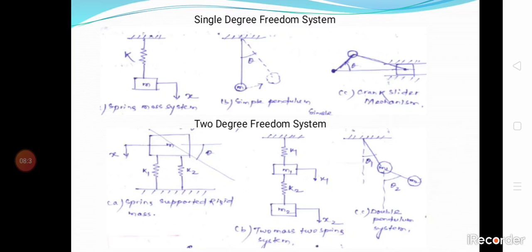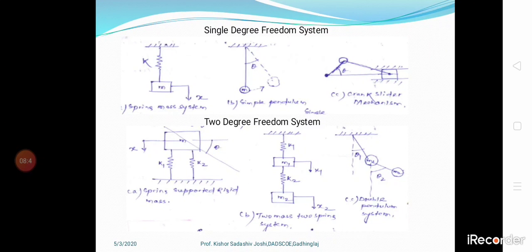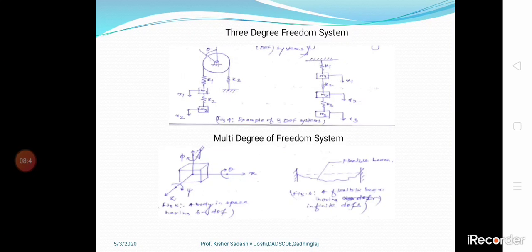Lastly, the double pendulum system. These are the 2 degree of freedom and single degree of freedom systems. Next is the 3 degree and multi degree of freedom system. 3 degree means the system is moving in x, y, z directions; it has motion restriction, it can move only in 3 directions, that is 3 degree.